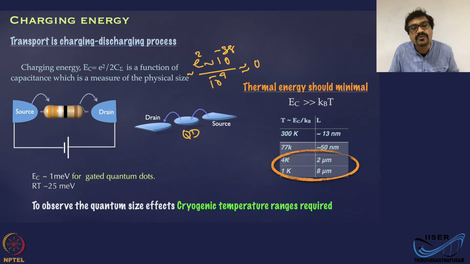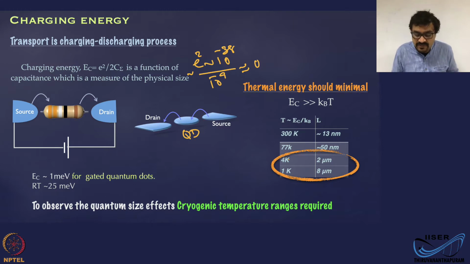This could be in attofarads or even lower, femtofarad, attofarad. If you work out the number again, you would see that this charging energy EC could be like a milli electron volt. Sometimes it could be even more because the capacitance is very small.